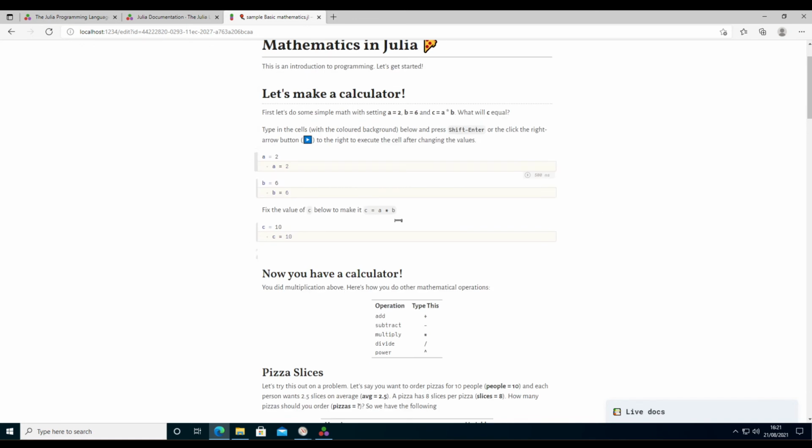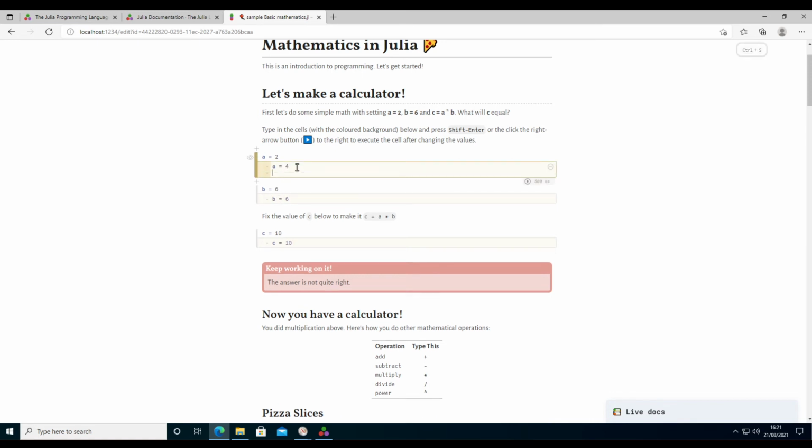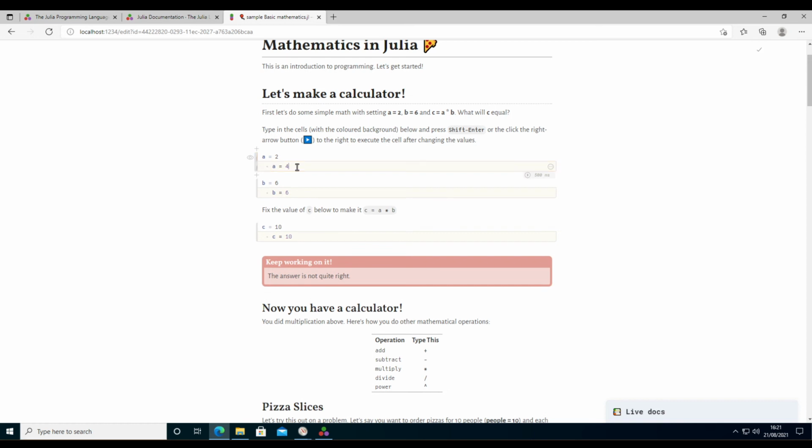So let me just show you one of the more interesting features. C is supposed to be the sum of the product of A and B. So we have A equals 2, B equals 6. If I change this to A equals 4 and hit Shift Enter, then it executes that cell again and updates the output. The output of the cell in this notebook is on top. If you're used to Jupyter, that is a big difference.